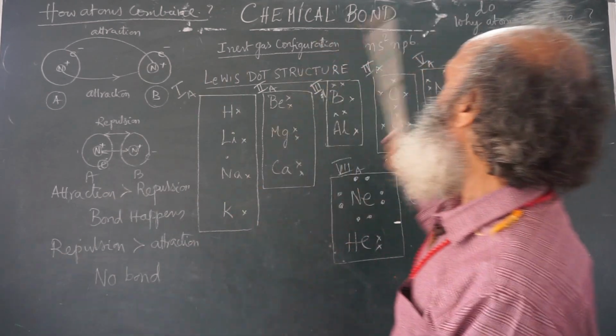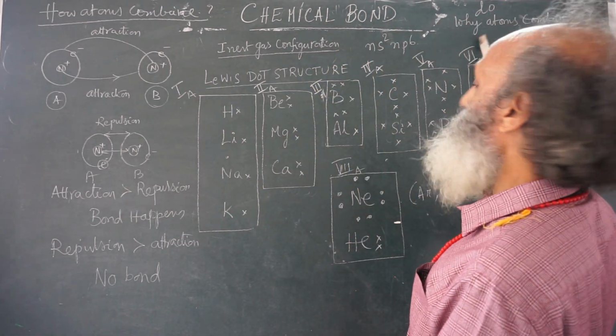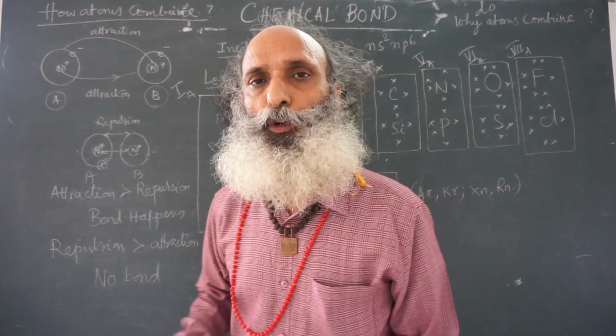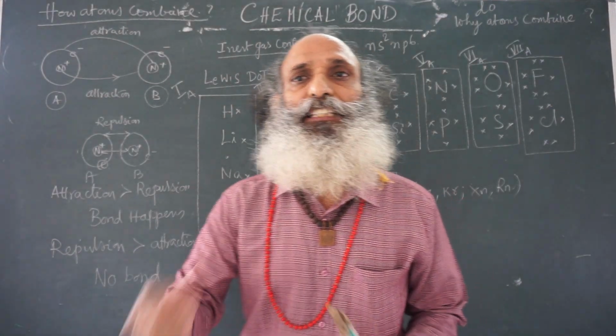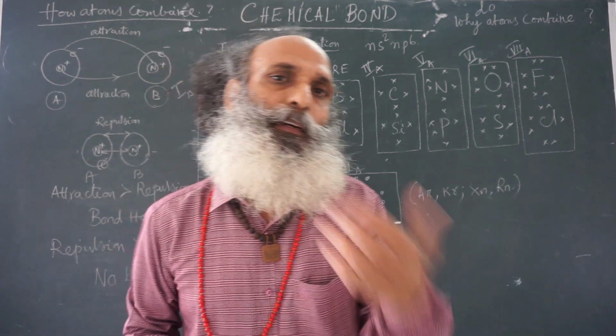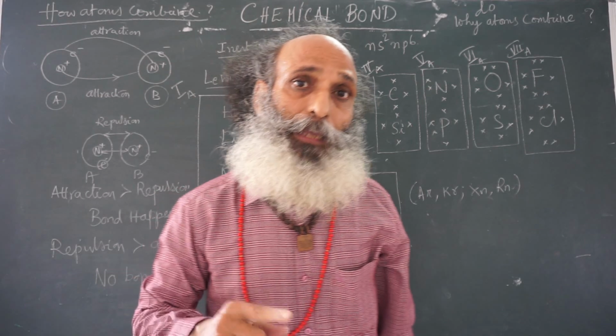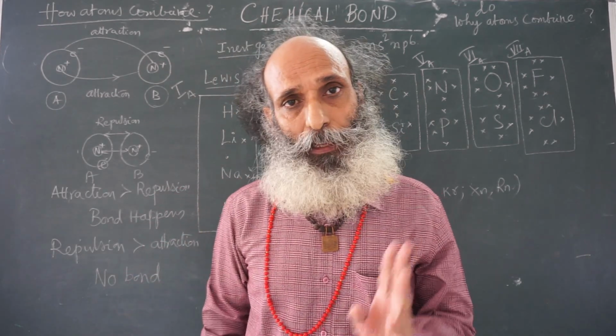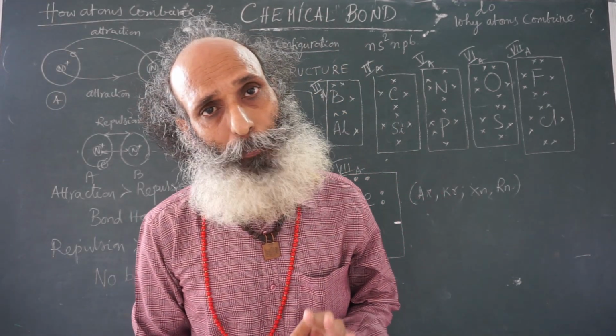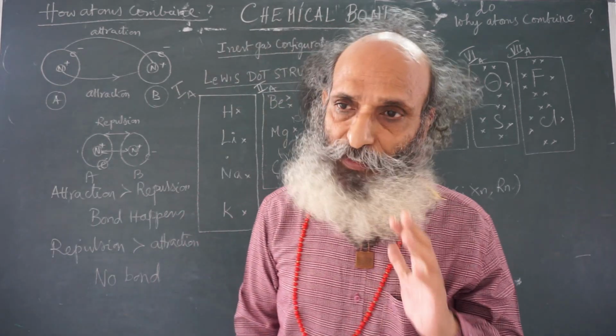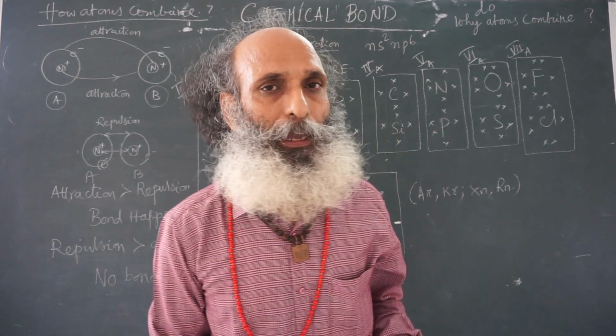Now I am coming back to the first question. Why do atoms combine? Then we should look at the nature of elements. In the periodic table, if you consider all the elements, there are the 8A group elements: helium, neon, argon, krypton, xenon, radon, which we call inert gases or noble gases.